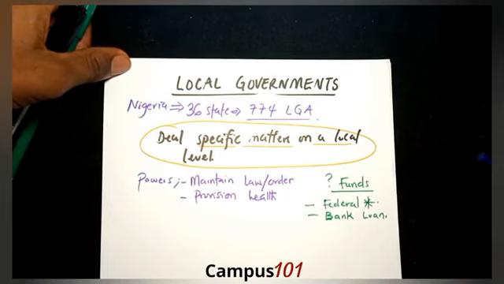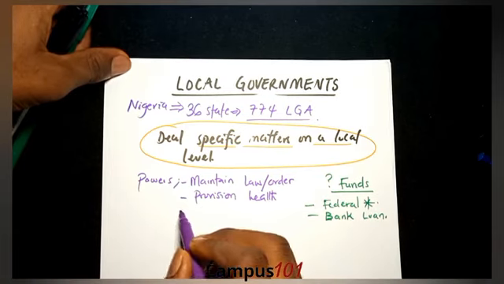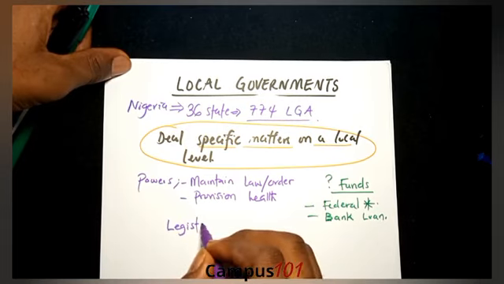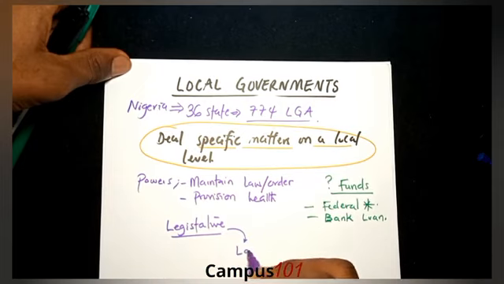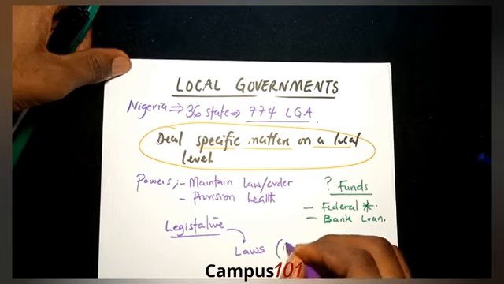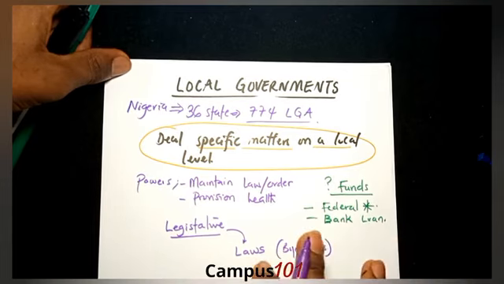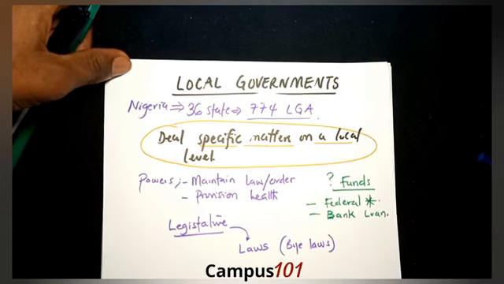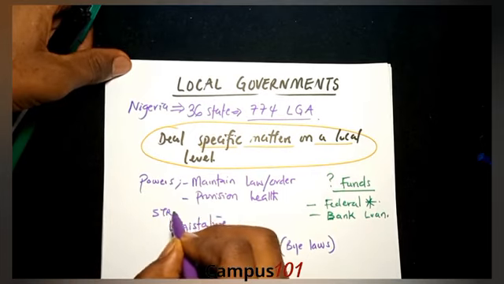What is the structure of a local government? Like in every government, it must have a legislative arm. This legislative arm is responsible for making the laws, and these laws are called bylaws. They are not major laws, but they are bylaws, and these laws guide the way things go in the local government. Do you understand that?